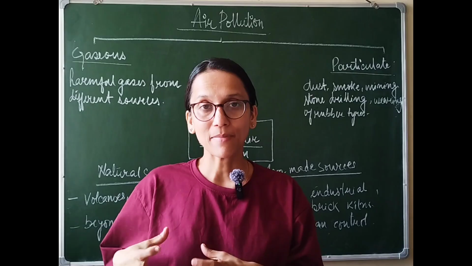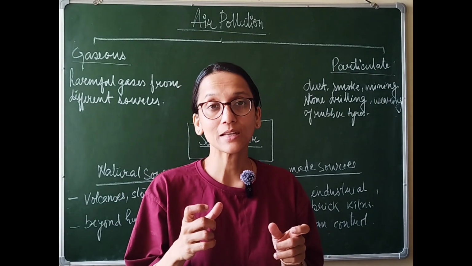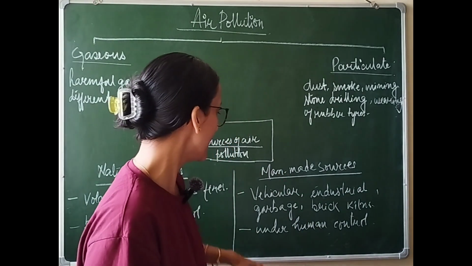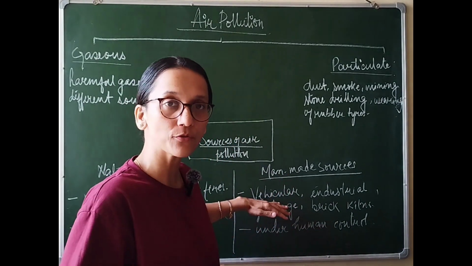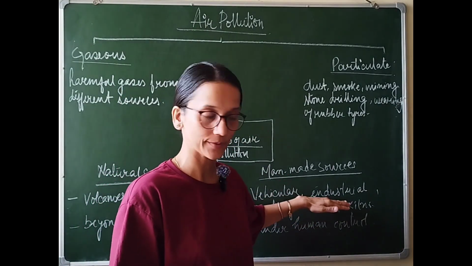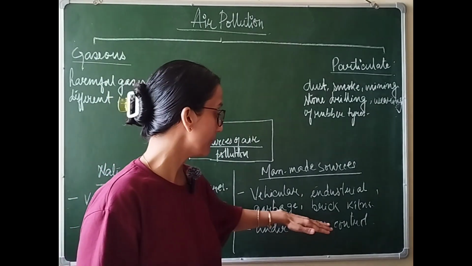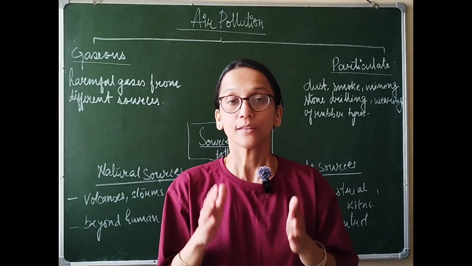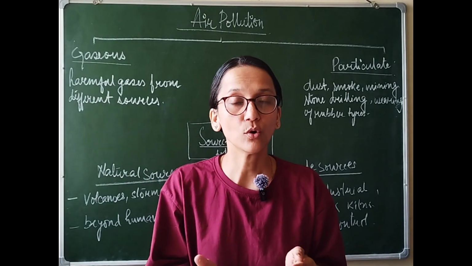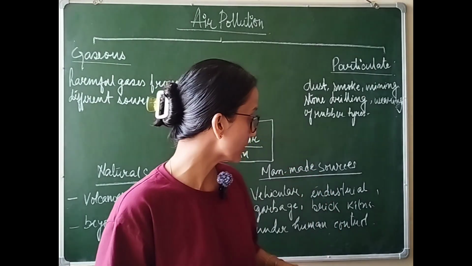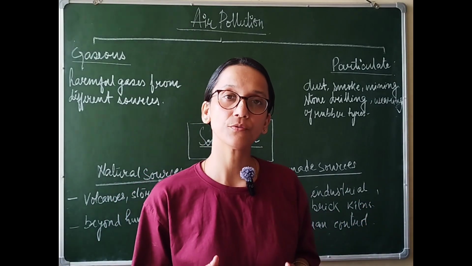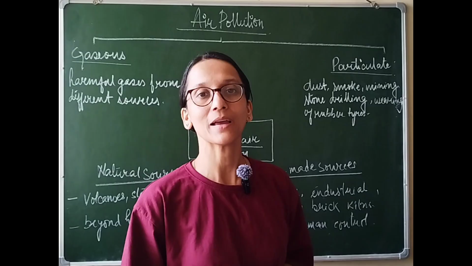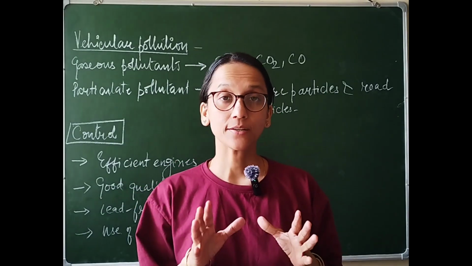Now, to understand these man-made sources of air pollution, we are going to mainly find out those trigger areas from where these pollutants are produced. They are, number 1, vehicular, that means they are coming from vehicles. Second, industrial. Third, garbage. And fourth, brick kilns. All of these 4 that I have mentioned are man-made and under our control. So we are not just going to study about them, we are also going to find out how we can reduce the level of pollution created by these sources. Well, now let us understand vehicular pollution.